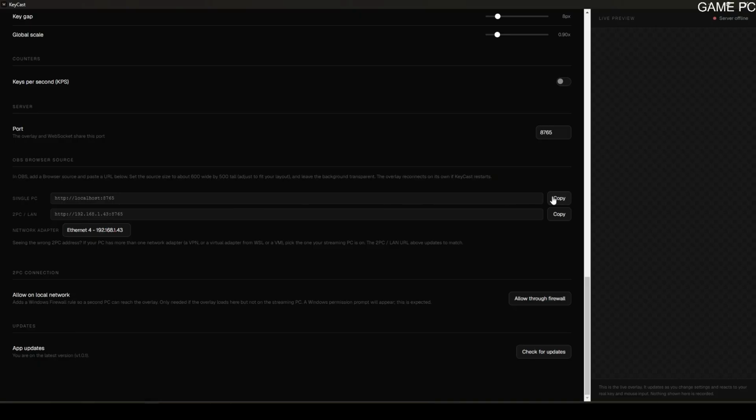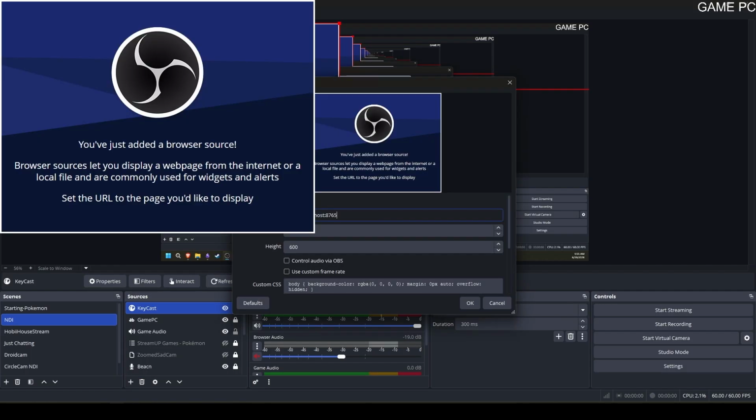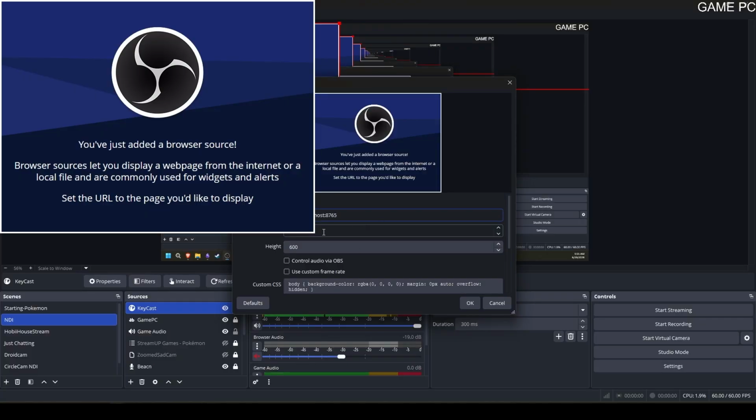So we'll do a single PC setup. We're going to grab just our local host. We will add a new browser source, call it KeyCast, update the URL, and I forget the suggested dimensions, 600 by 500. I was playing around with this. Honestly, it doesn't matter. You can do whatever you want, but this is what I landed on.